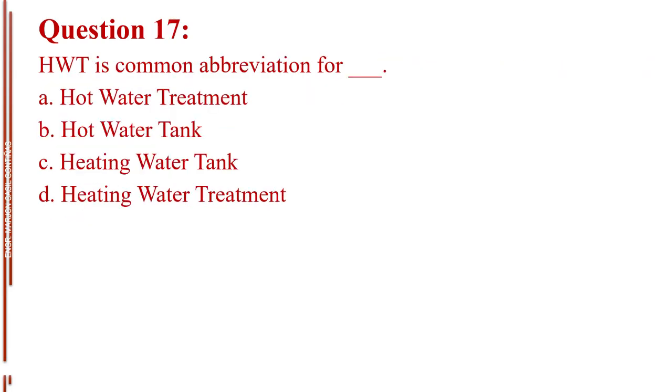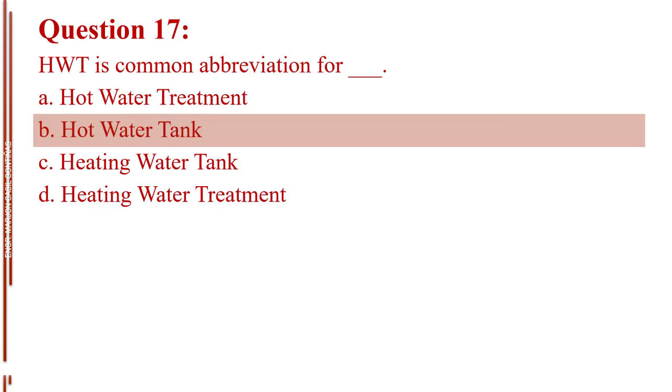Question number 17. HWT is common abbreviation for blank. Letter A, hot water treatment. Letter B, hot water tank. Letter C, heating water tank. Letter D, heating water treatment. The answer is letter B, hot water tank.